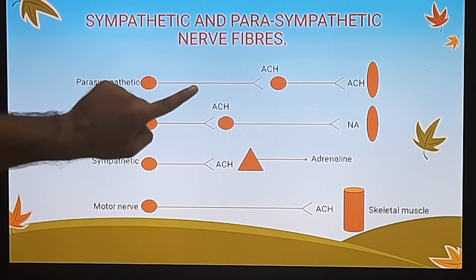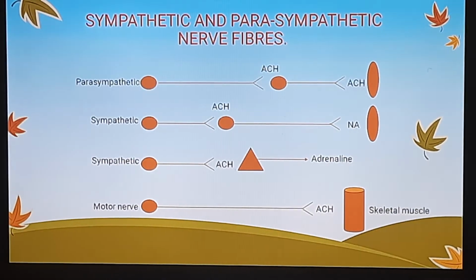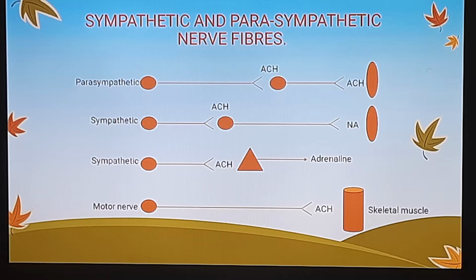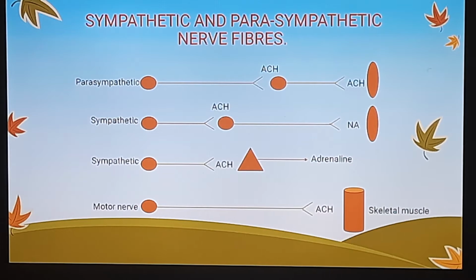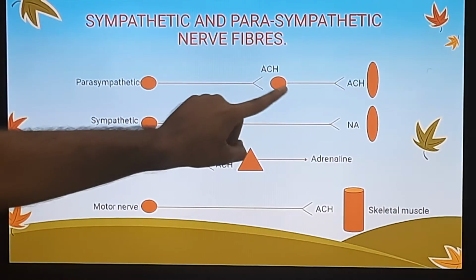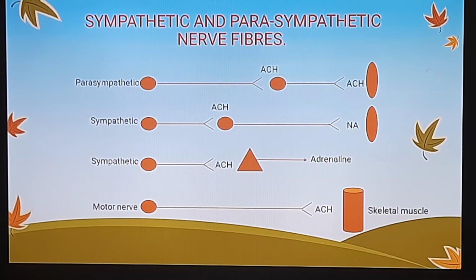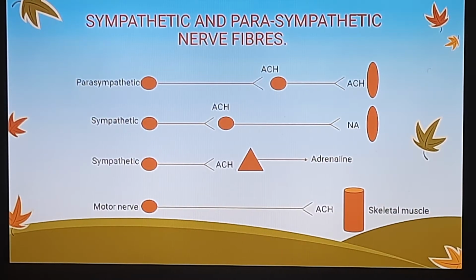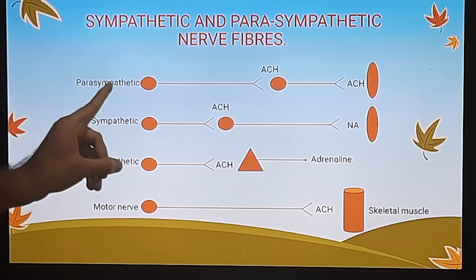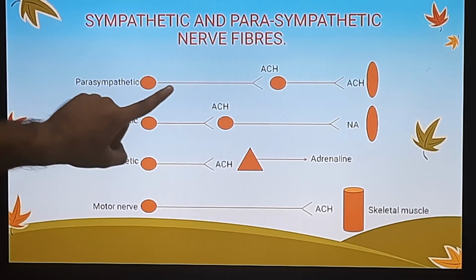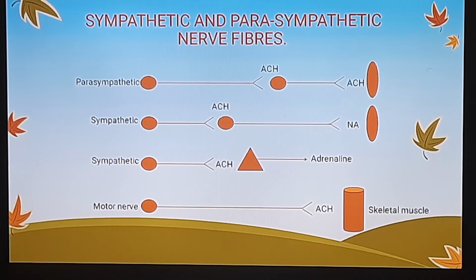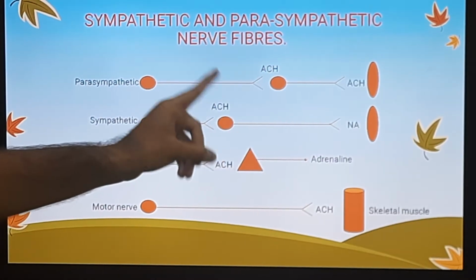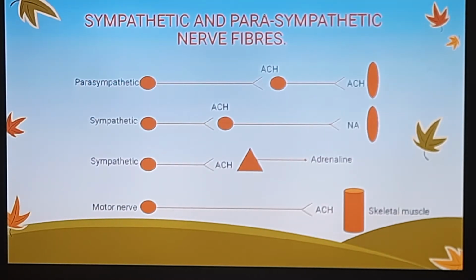As you can see on your screen, यहाँ पे ये जो junction होता है, this particular junction is known as ganglion. Now ये जो ganglion के पहले ये जो nerve होती है, this is our nerve number 1, and ये जो होती है, this is our nerve number 2. But हम इसे nerve number 1 या फिर nerve number 2 से नहीं पहचानते हैं. We have different particular names. As you can see कि ये जो nerve fiber है, it is present before the ganglia, hence it is known as preganglionic nerve fiber.